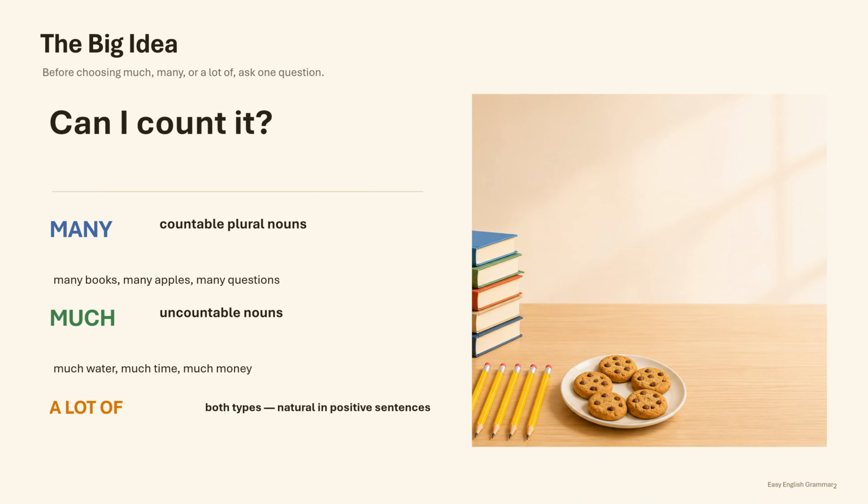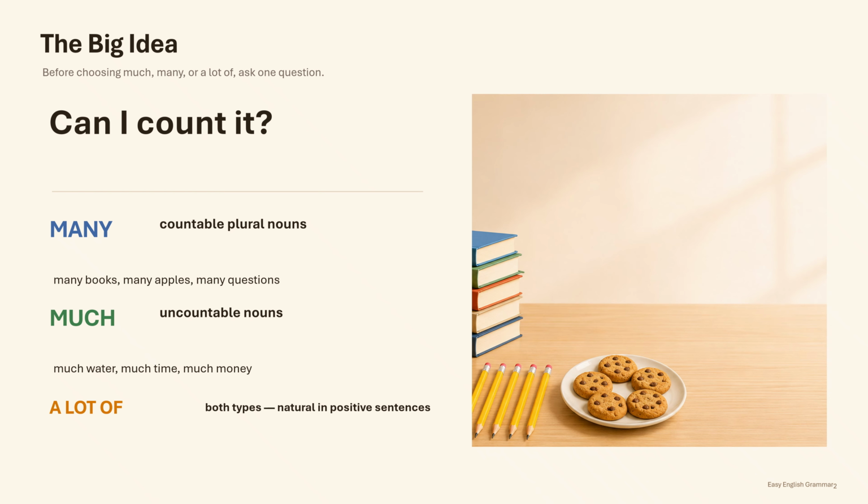With plural countable nouns, we can use many. Other nouns are uncountable. We do not normally count them as separate individual items. For example, water, time, money, rice, and information are usually uncountable nouns.